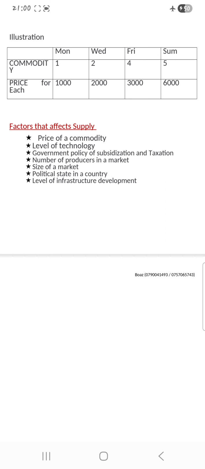But when the size of a market is low, they will also produce low quantity because they know if they produce more, it will not move. That's when they start producing low. They supply low because the market is very small.